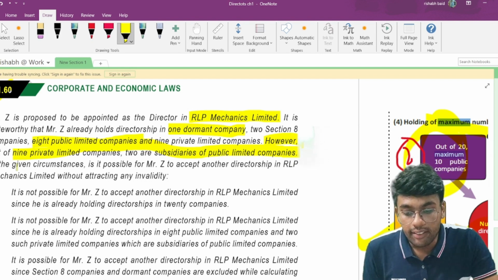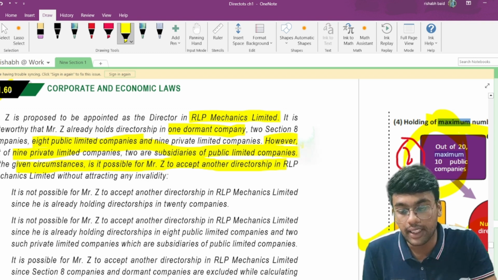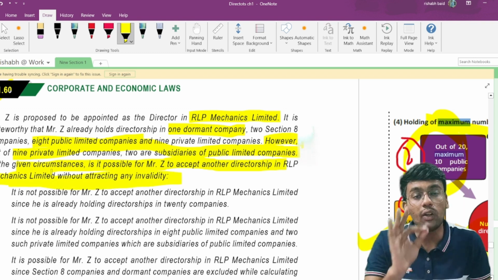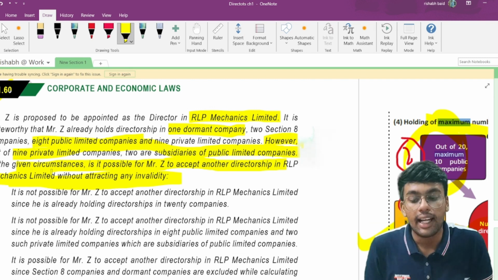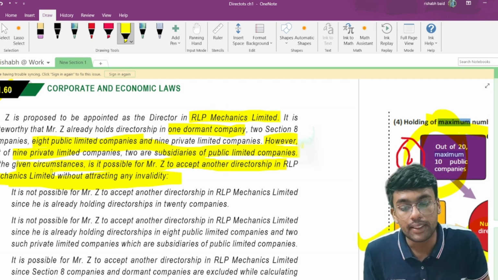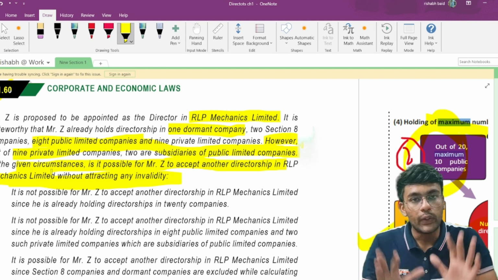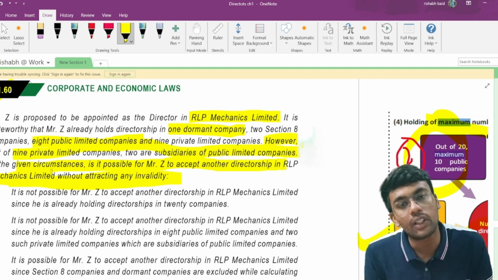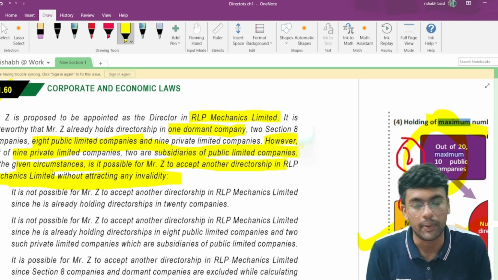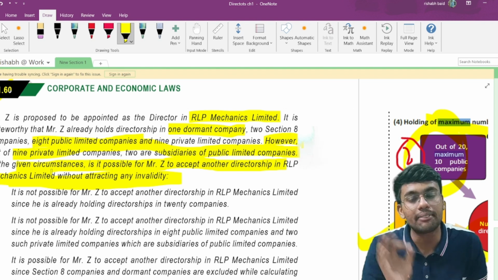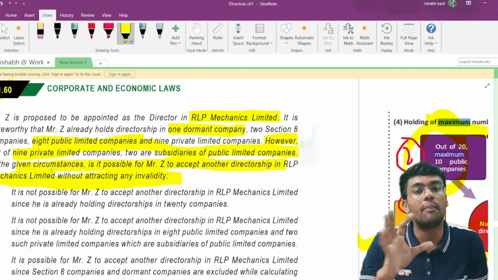Now, in the given circumstances, is it possible for Mr. Z to accept another directorship in RLP Mechanics Limited without attracting any invalidity? Matlab, without attracting any invalidity, is it yes or no? Can Mr. Z accept the directorship in RLP Mechanics Limited? You tell me, RLP Mechanics is a private limited or a public limited? It is a public limited company. The maximum number of directorship that is allowed is 20, out of which maximum 10 companies can be public limited companies.